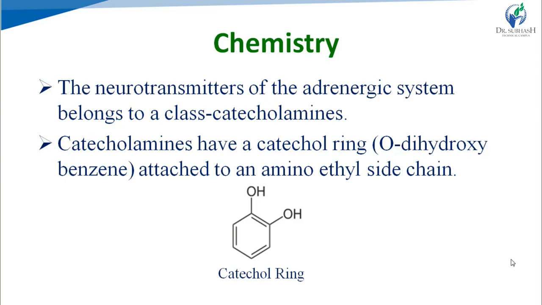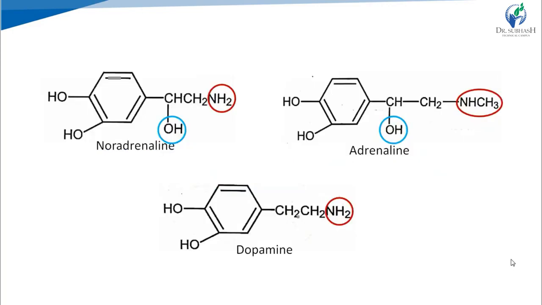So orthodihydroxybenzene means the catechol ring, and with this ring is the aminoethyl side chain. Here, see in the structure of these three neurotransmitters, the aminoethyl side chain: CH2CH2 is ethyl and NH2 is amino, so CH2CH2NH2 is the aminoethyl side chain. Two hydroxyl groups at ortho positions on the benzene ring and CH2CH2NH2 as the aminoethyl side chain is the common structure in all three structures, right?